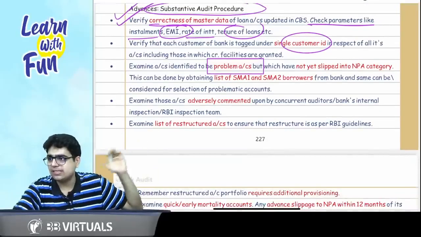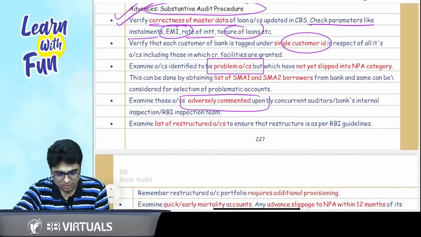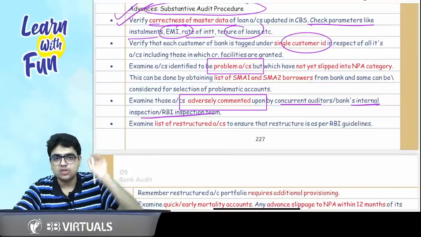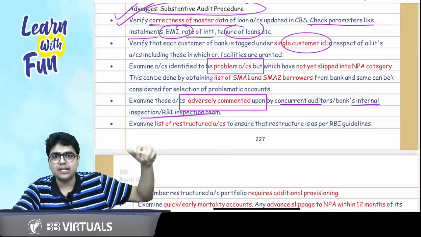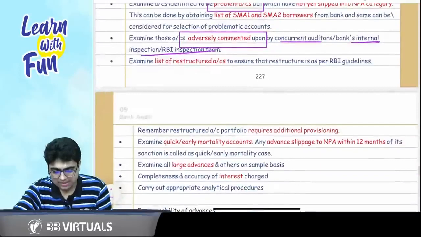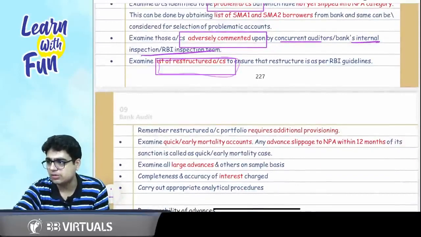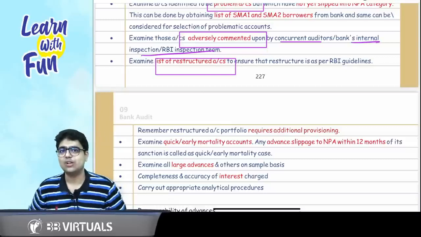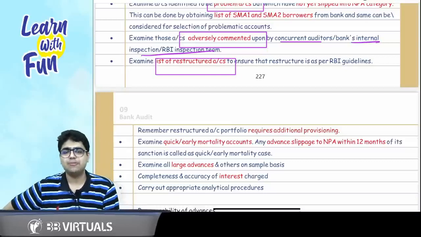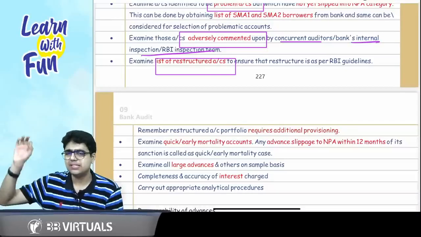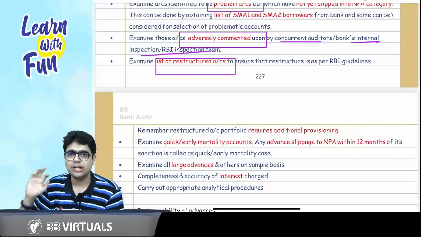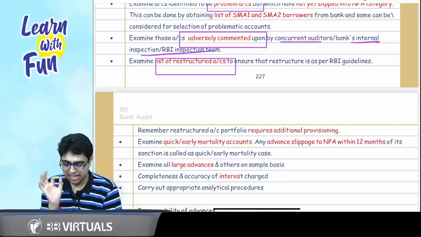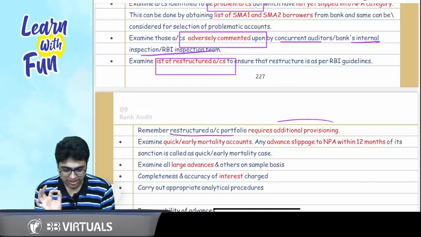Sir, another point which is linked to it is those accounts which have been adversely commented by the concurrent auditor or internal auditor of the bank. So problem accounts adversely commented by the internal auditor or concurrent auditor, plus the list of restructured accounts. You must have studied the concept of internal reconstruction in your intermediate. Whatever accounts have been restructured, meaning the principal amount was reduced, the interest rate was reduced, or the tenure was increased, anything, they should be focused on. And remember, restructured accounts require additional provisioning.